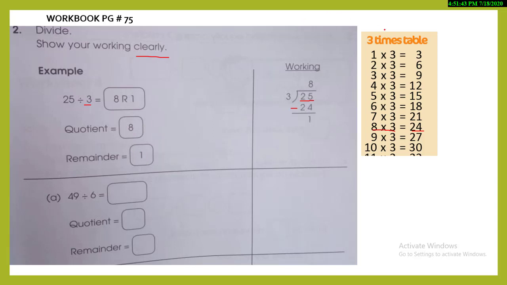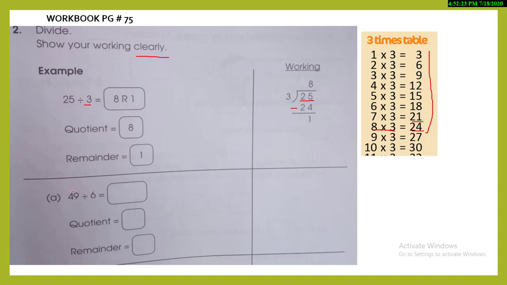This is something I tell you just for your convenience, to write the tables on any page and then find the answer. This is a bit easy, because sometimes when students start reading the table, they stop at 18, sometimes at 15, and sometimes even at 27. So you need to find 25 in the answers of the 3 times table, and if you can't, then you need to select the number which is nearest to it. So that is 24, not 21. This is something you need to understand.